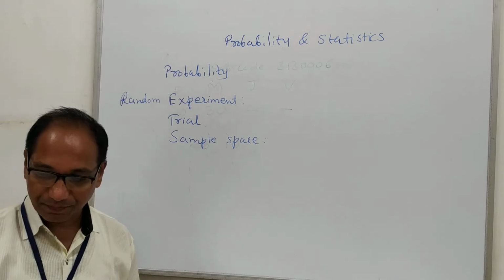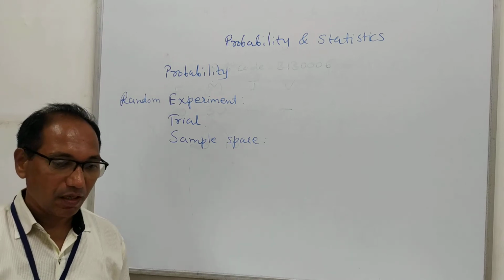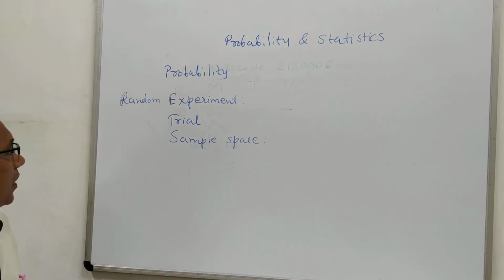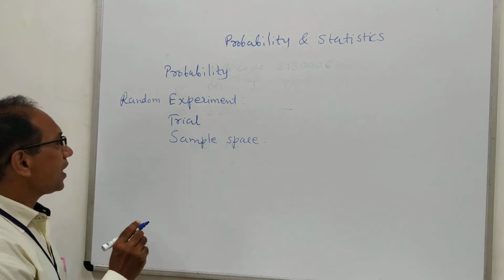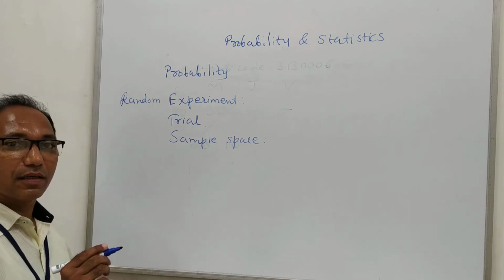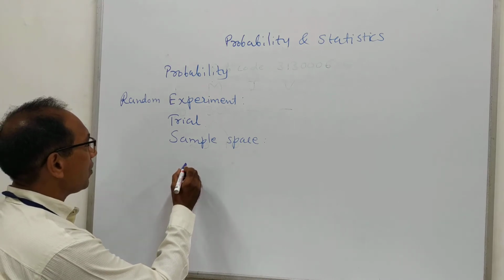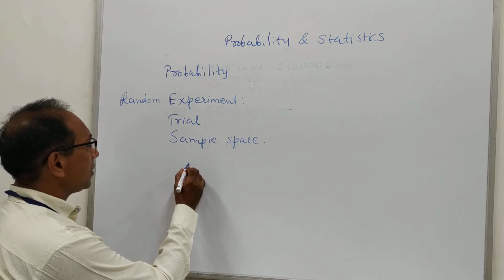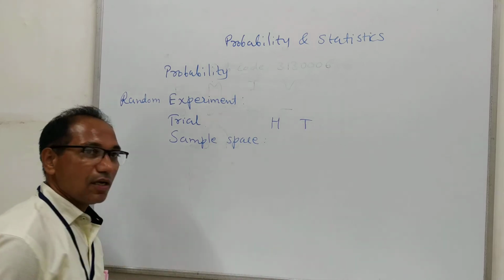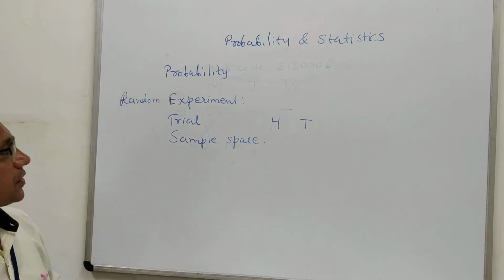Suppose we consider a random experiment of tossing two coins, and we consider only a single trial. Then we have different chances for head and tail to appear in any order. We denote H for head and T for tail, writing the first letter for the first coin and the second letter for the second coin.